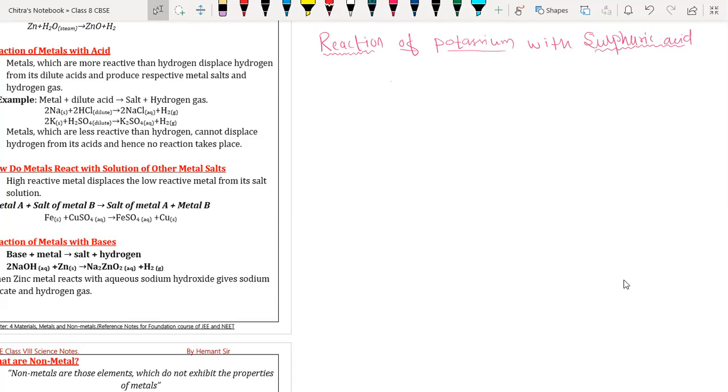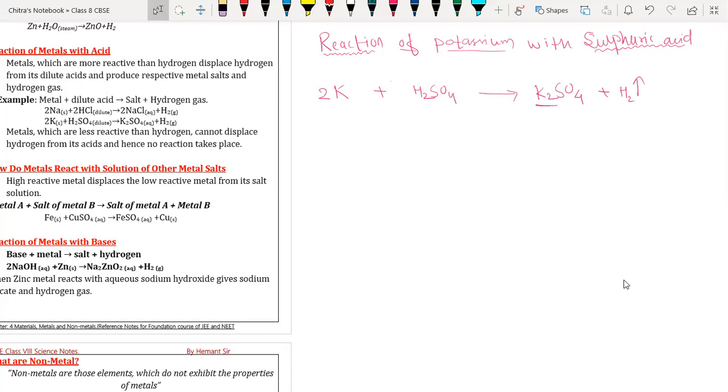Let's discuss now the reaction we have in our syllabus. So the reaction of potassium. The symbol of potassium is K. It is going to react with sulfuric acid, which has the formula H2SO4. When they react, the potassium will form K2SO4, potassium sulfate, along with hydrogen gas released. Here we have two potassium on one side, but only one on the other, so we have to multiply by 2. Now the reaction is balanced.